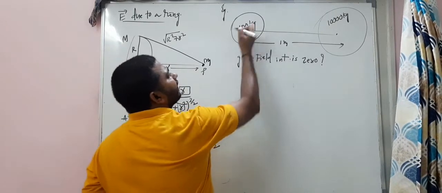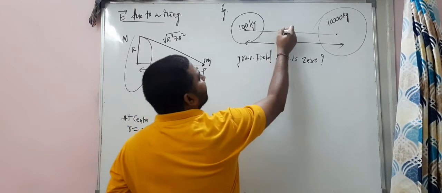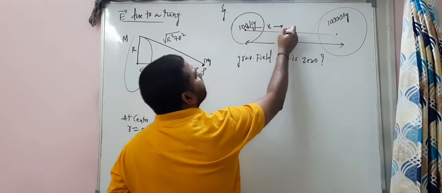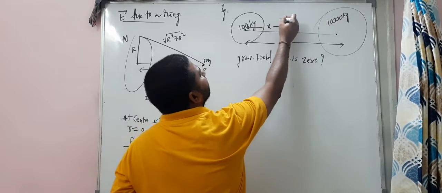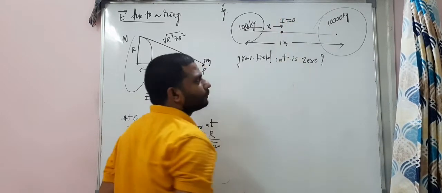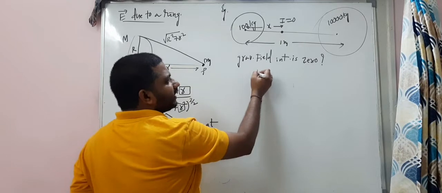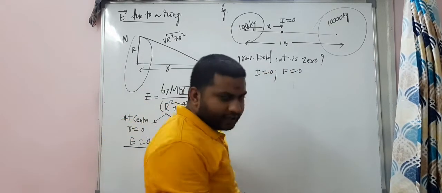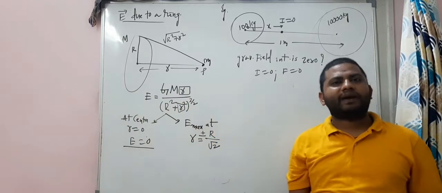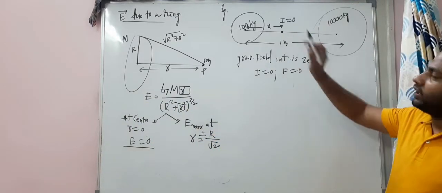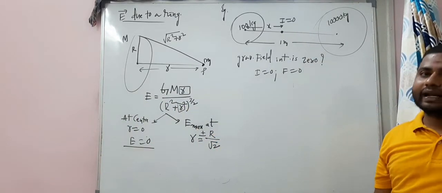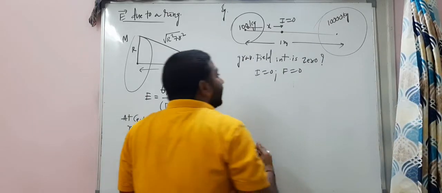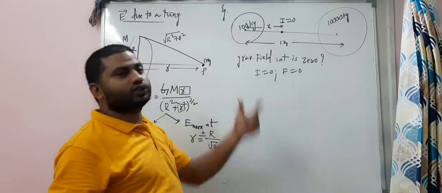So this is the point, and imagine at a distance x from the first mass, the gravitational field intensity becomes 0. And carefully see, I is 0 and F is 0 too. Tell me. Because I is equal to F by M. At this point, the net gravitational force is 0, and you know how to find that x value.